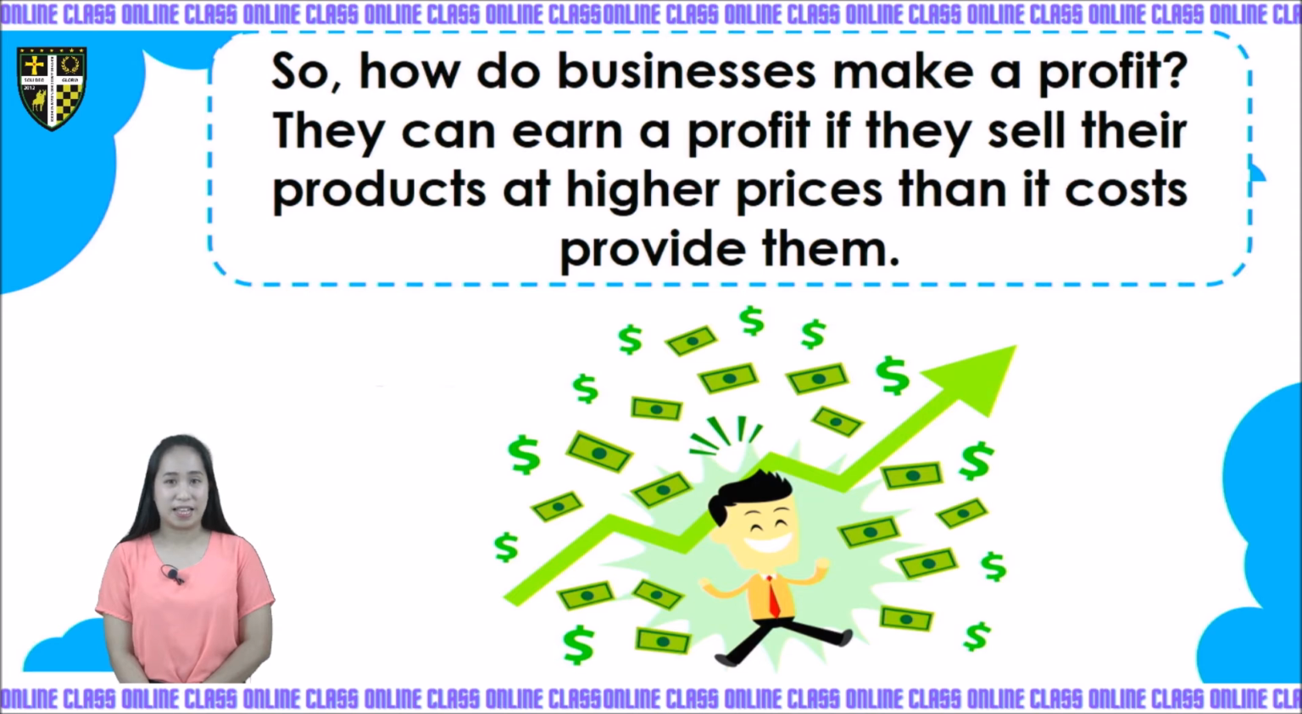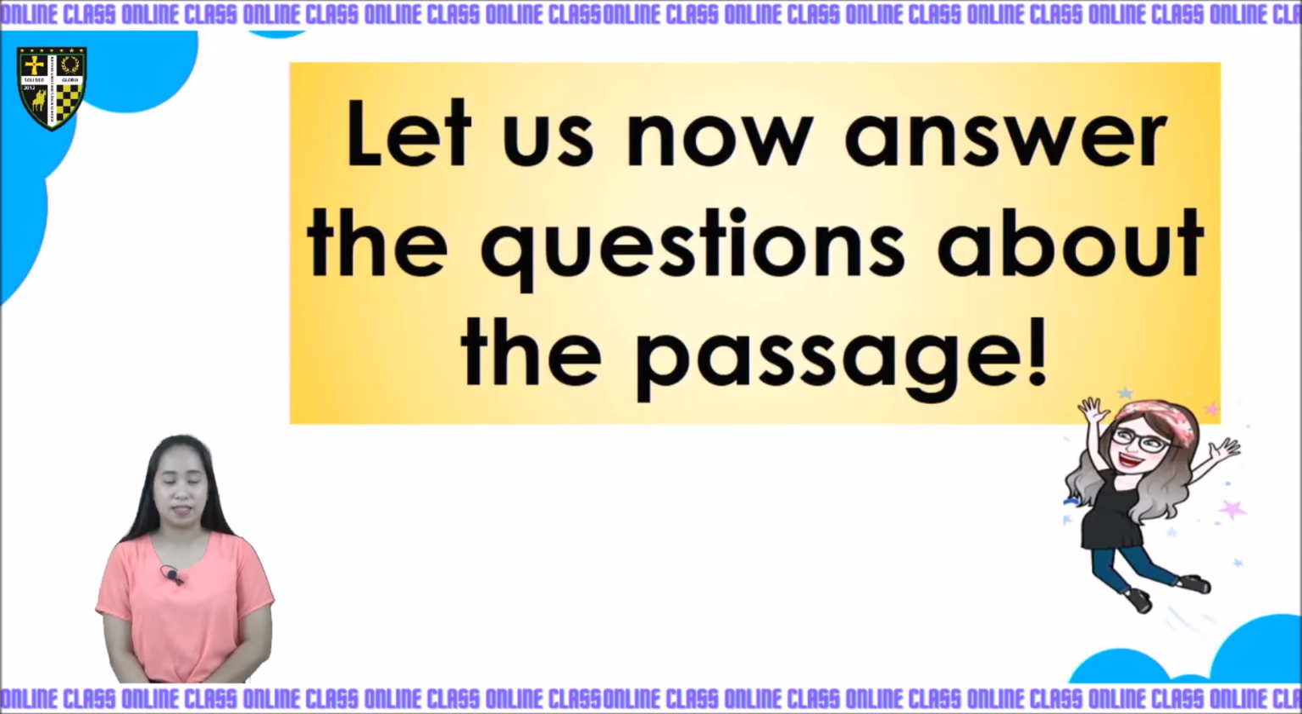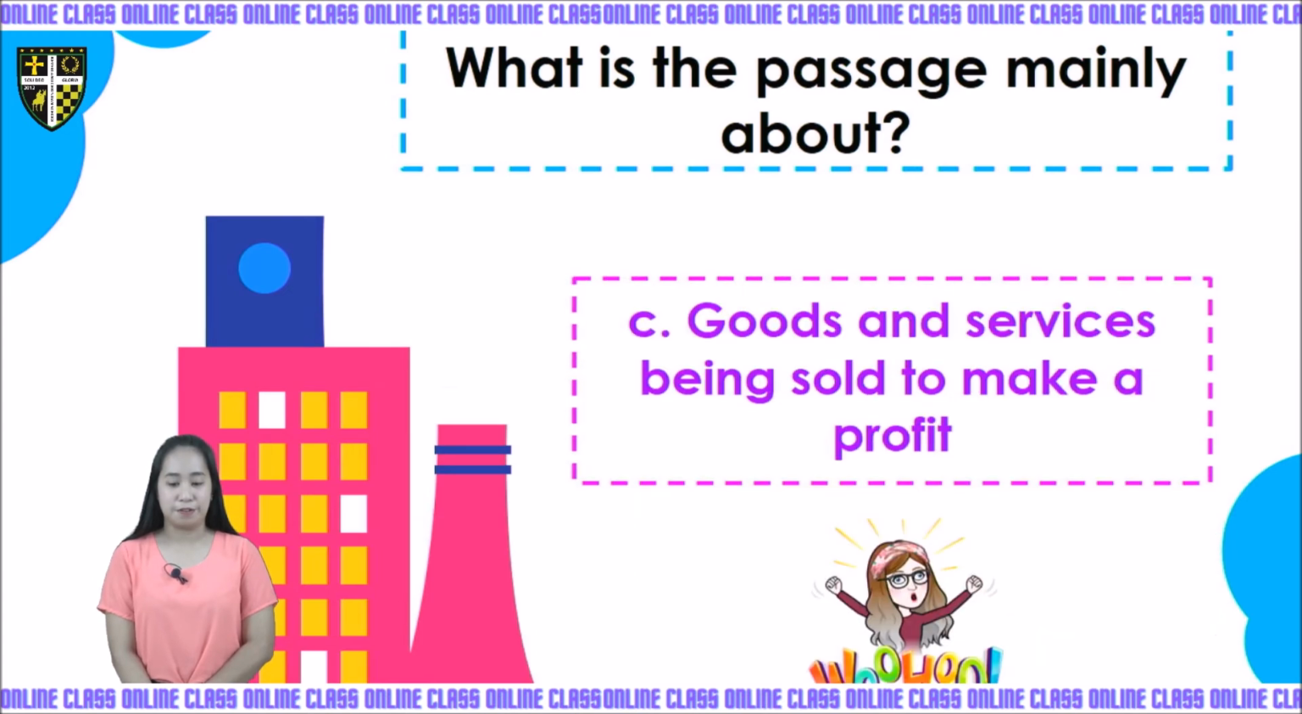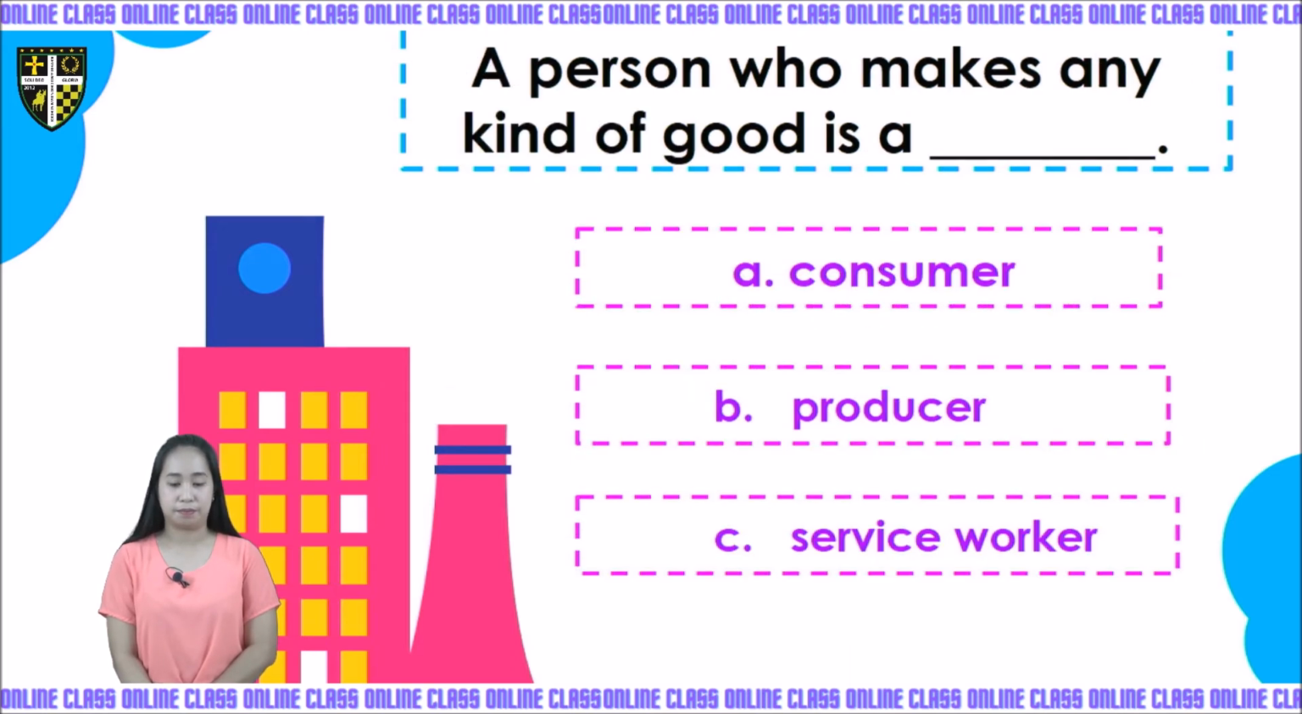So, do you understand the passage, kids? Let us now answer the questions about the passage. Are you ready? Okay, so the first one is, what is the passage mainly about? Is it A, how to make a profit? B, workers in the service industry? C, goods and services being sold to make a profit? What is the answer? Very good, it is letter C. Goods and services being sold to make a profit.